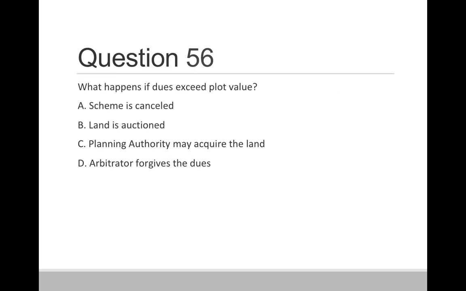Question 56. What happens if dues exceed plot value? Option A, scheme is cancelled. Option B, land is auctioned. Option C, planning authority may acquire the land. Option D, arbitrator forgives the dues. So correct answer is planning authority may acquire the land.